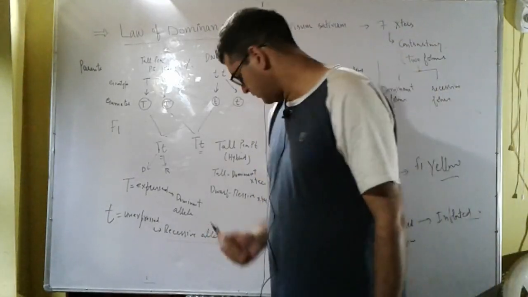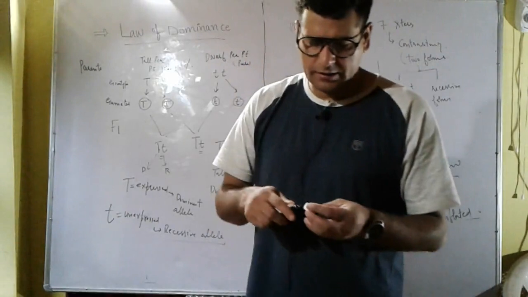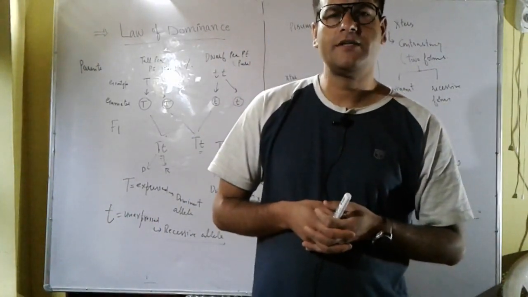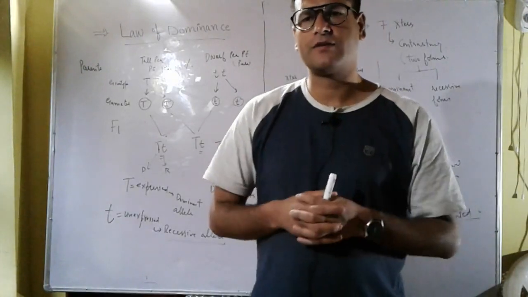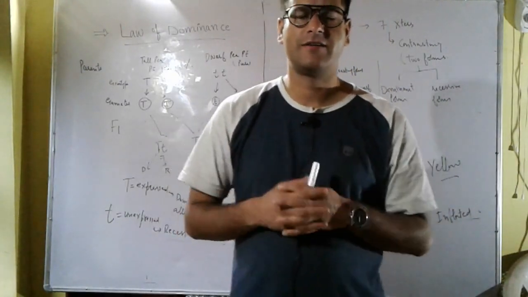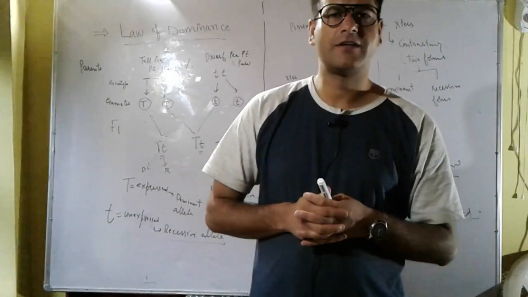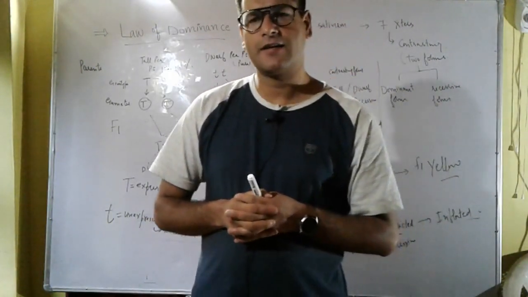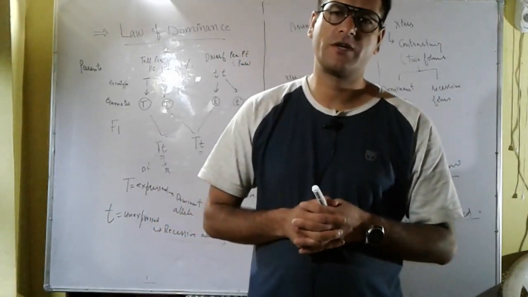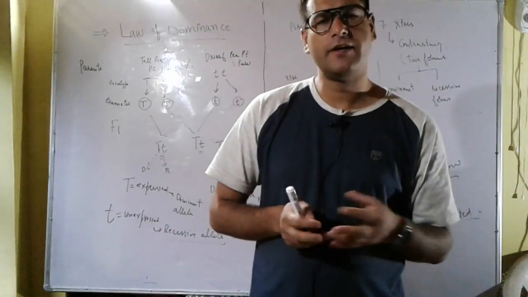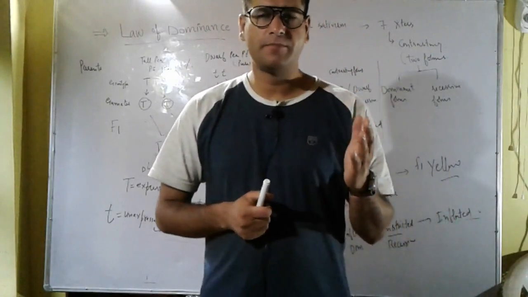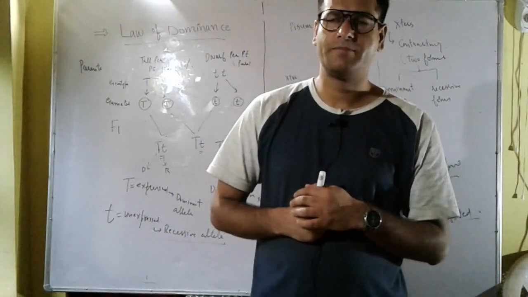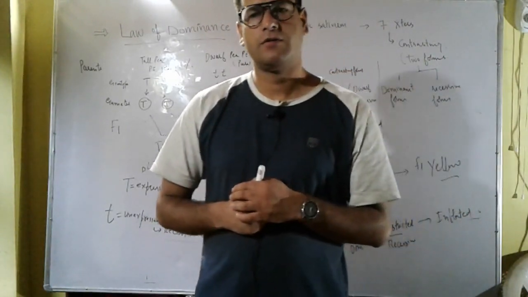So in this way Mendel explained this law of dominance. He said that when two homozygous individuals with contrasting characters are crossed, the character which appears in the F1 generation is known as the dominant character, and the character which remains unexpressed is known as the recessive character. Here he crossed a tall pea plant with a dwarf pea plant, and in the F1 generation he obtained plants which were tall.